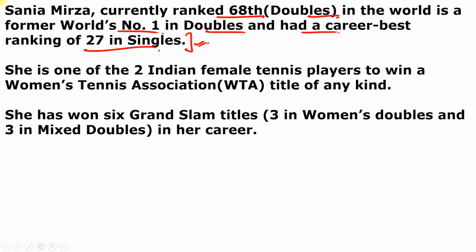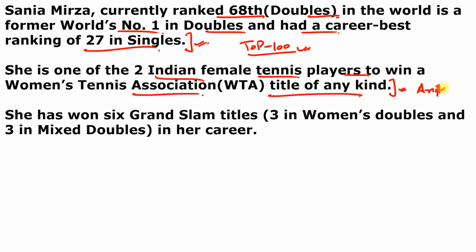This is very, very important because she is the only Indian woman to reach the top 100 singles ranking. And she is one of the 2 Indian female tennis players to win a Women's Tennis Association title of any kind, because the second player is Ankita Raina. Ankita Raina was the second woman to win a Women's Tennis Association title. And she has won 6 Grand Slam titles, 3 in women's doubles and 3 in mixed doubles.